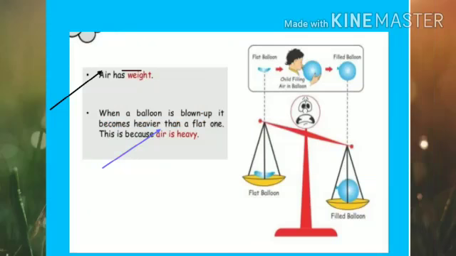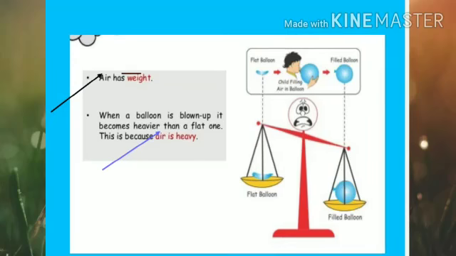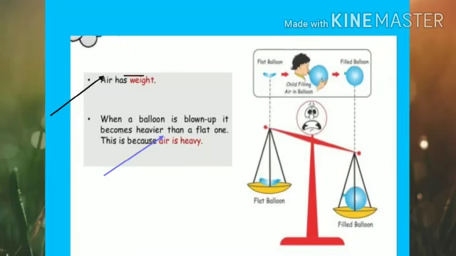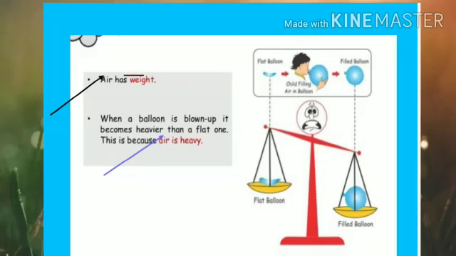So to begin with, let me first ask you a few questions. Children, there is an activity in your science textbook, page number 16, in which we get to see that the balance is tipped on the side of the full blown balloon.